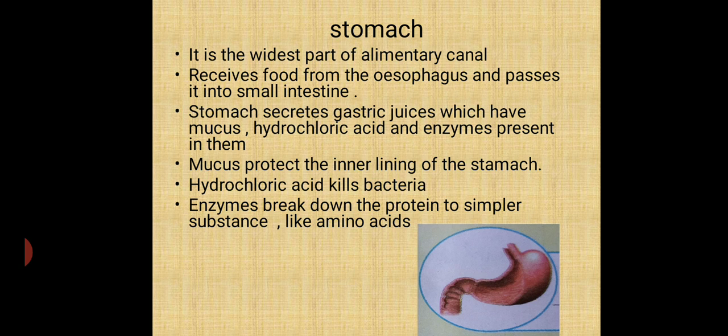The stomach secretes gastric juice, which contains mucus, hydrochloric acid and enzymes.